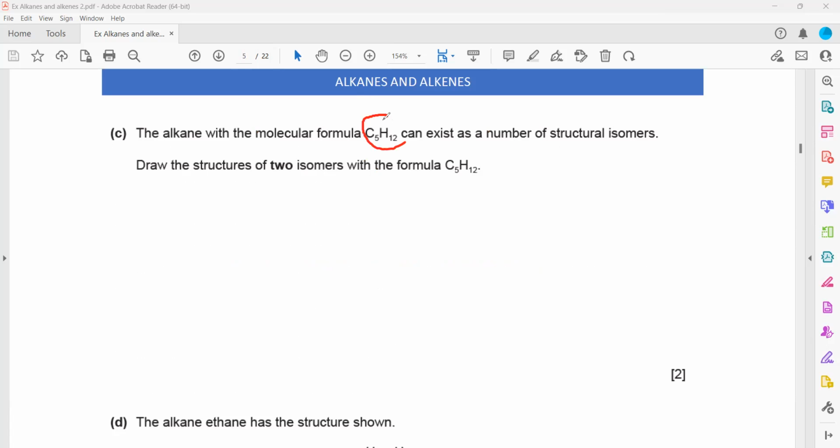What is the name of this C5H12? This is pentane. Pent, because of 5 carbons, and the number of hydrogens is twice the carbons plus 2. So it will be n.